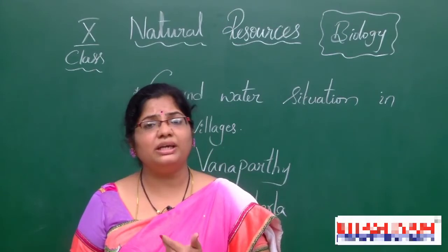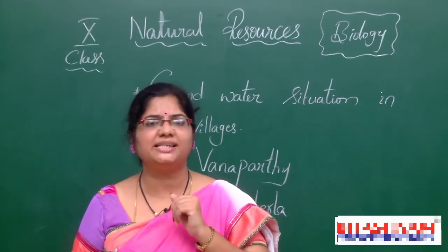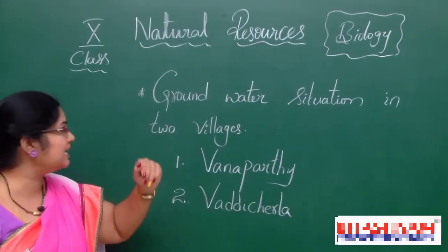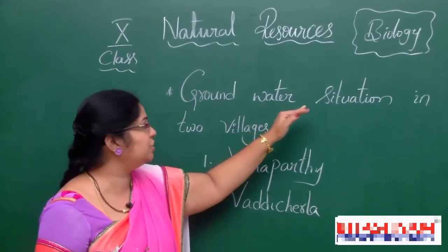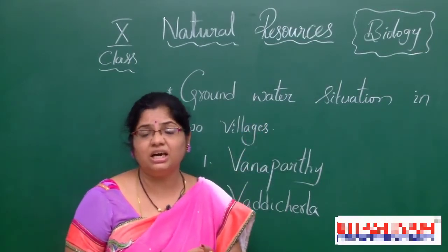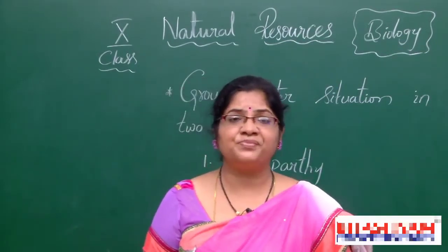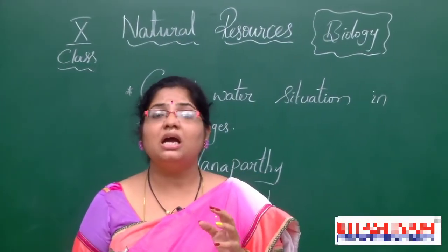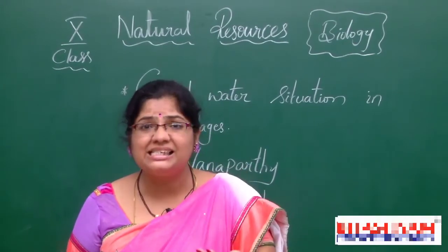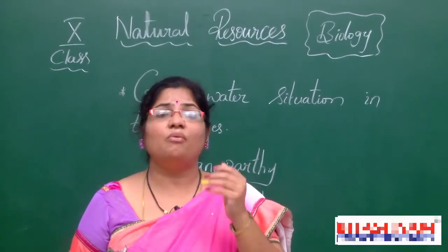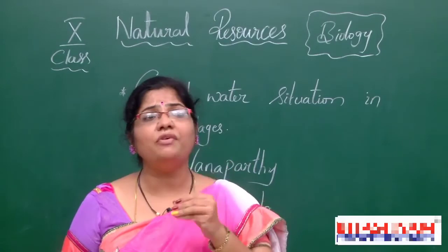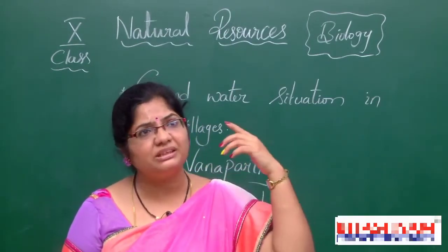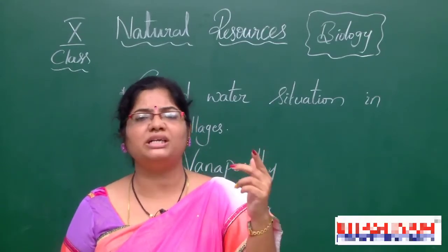For that only, here we are discussing an important segment. What is it, children? It is, with the help of an example, the groundwater situation in two villages. Here we selected two villages, and after collecting the data regarding the two villages, in what way the water scarcity formed in that village, what are the reasons for that, and how we are able to overcome this problem, we are going to explain with the example of two important villages.